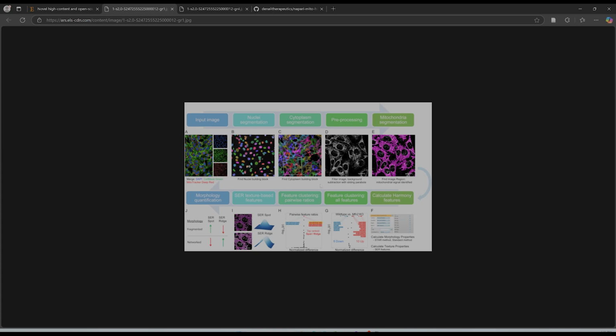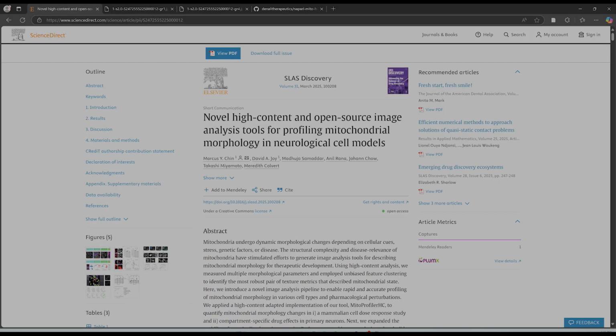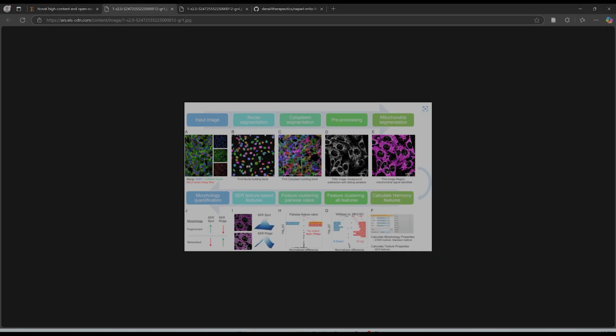So if you are interested in mitochondria analysis, you would probably know that understanding mitochondrial fragmentation and networks is quite a challenging task. Now, the authors of this paper came up with a clever way. Here they are showing in panel I and J how they utilize something called the spot and the ridge texture of the mitochondria to understand whether fragmentation is happening or whether the networks are leaning towards connectivity.